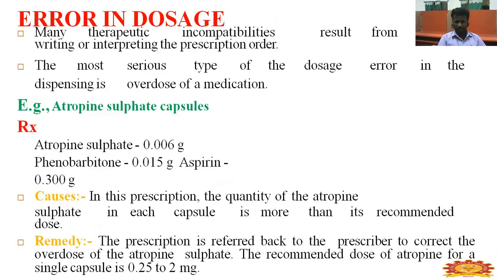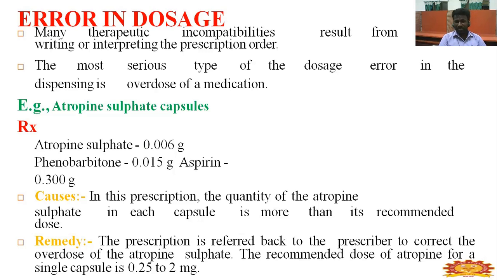Error in dosage: many therapeutic errors result in the writing and interpreting of the prescription order. The most serious type of dosage error in dispensing is overdose of medication. Atropine sulfate capsule: atropine sulfate 0.006 gram, phenobarbital 0.15 gram, aspirin 0.300 gram.